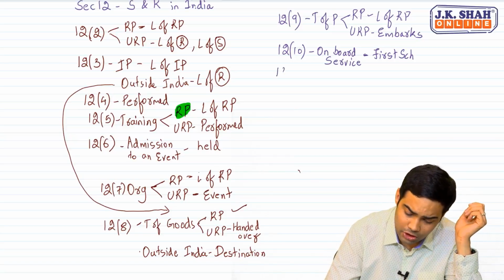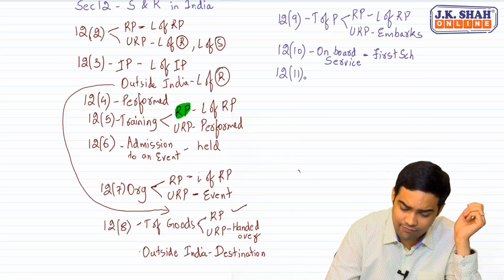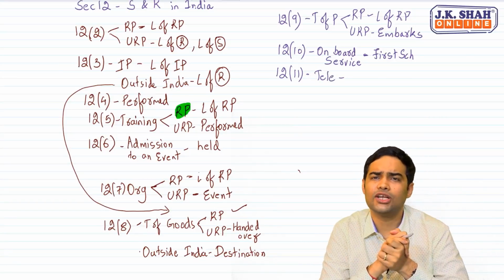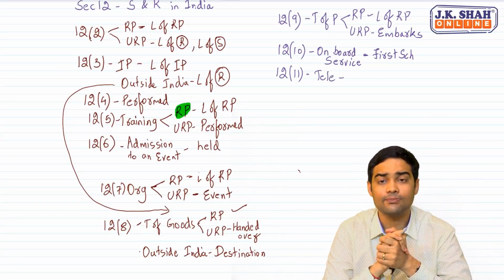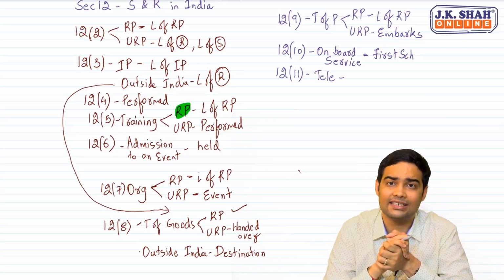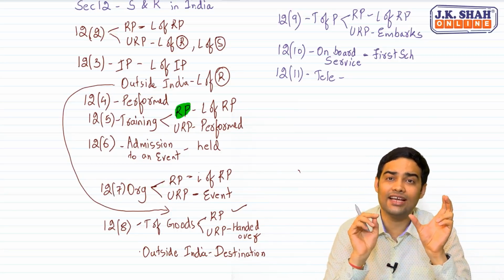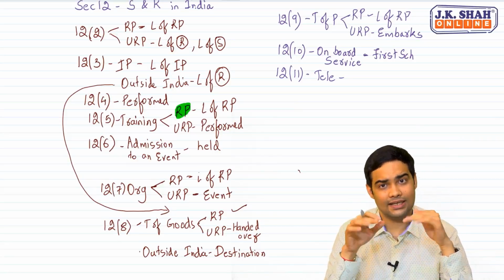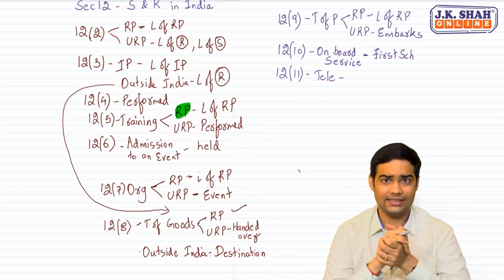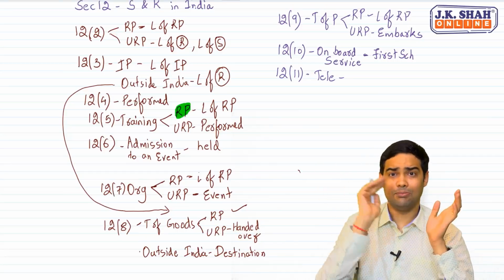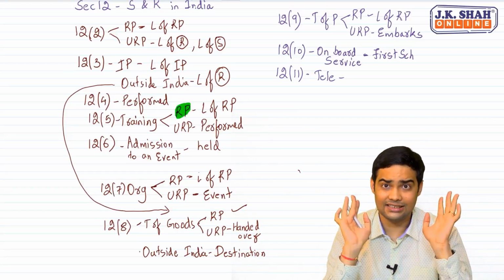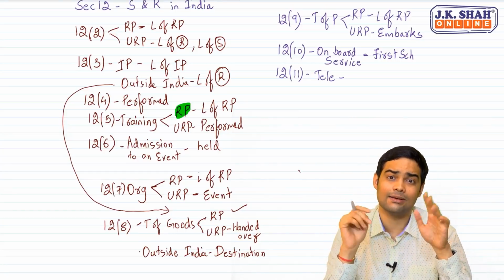Then when we talk about 12.11, 12.11 deals with telecommunication services. In case of telecommunication services, there are various points. Say suppose there is a postpaid connection. In that case, billing address. Say suppose there is a device installed at one place. In such cases, the place where the device is installed. Sir, if it is in multiple states, there are IGST rules for that. We will discuss it in some time.